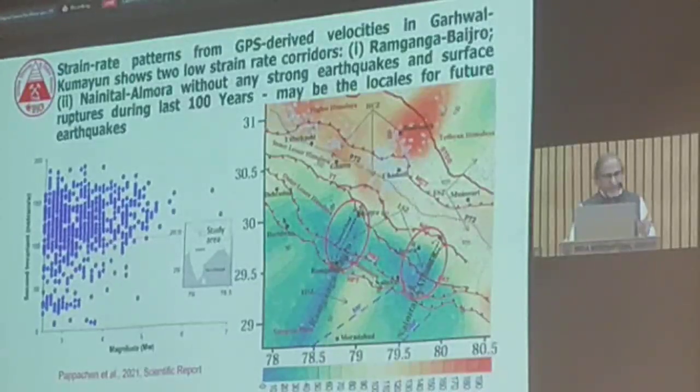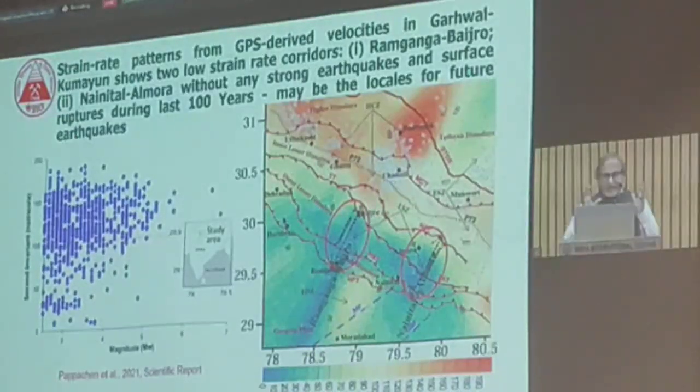Professor Sain mentioned that Guttu observatory is constantly monitoring the multi-parameters. I'll show you some of the examples. What we can see is more than 100 nanostrain rate in this region, we have seen a lot of seismicity, even two big earthquakes, 1991 Uttarkashi and 1999 Chamoli. But if you look into the low strain region, we don't have much seismicity.